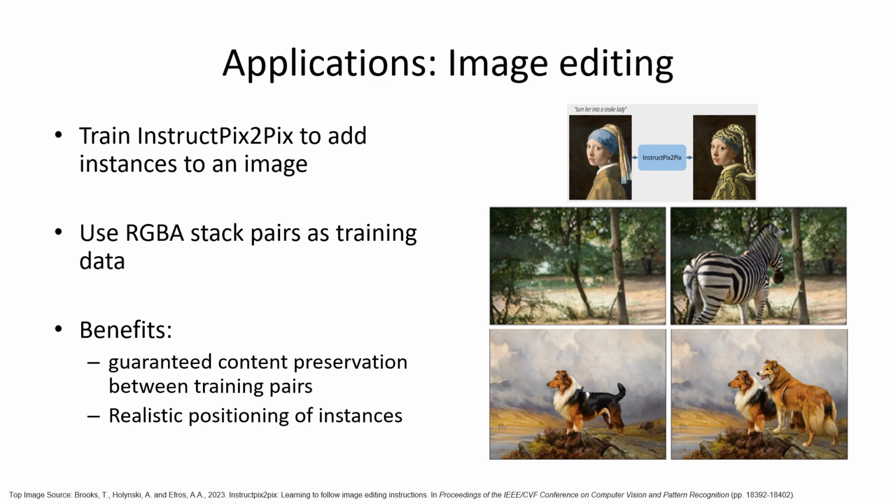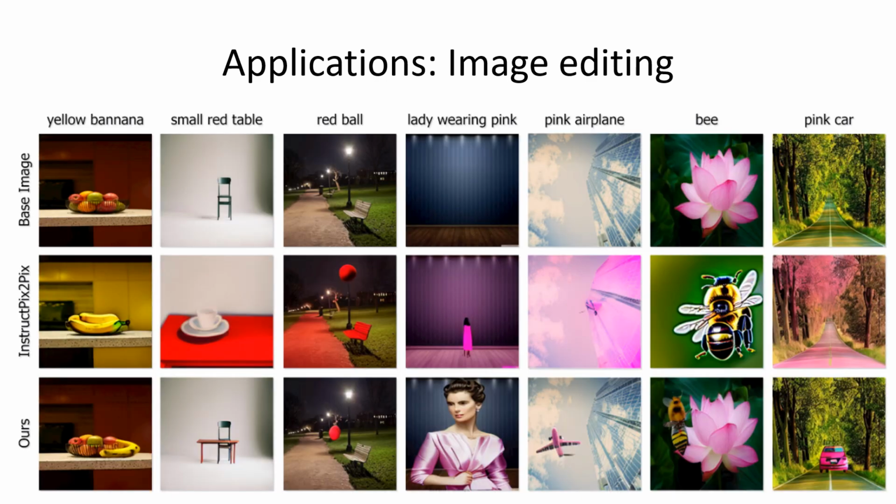Our second application considers an image editing task where the objective is to add instances to an image. Instruct Pix2Pix was fine-tuned on the MuLAn dataset using the RGBA stack, where the added instance was the next one in the stack. Our model has substantially lower attribute bleeding and better background preservation when compared with Instruct Pix2Pix. This can be attributed to our training setup guaranteeing background preservation in contrast with the prompt-to-prompt editing results of the base model.